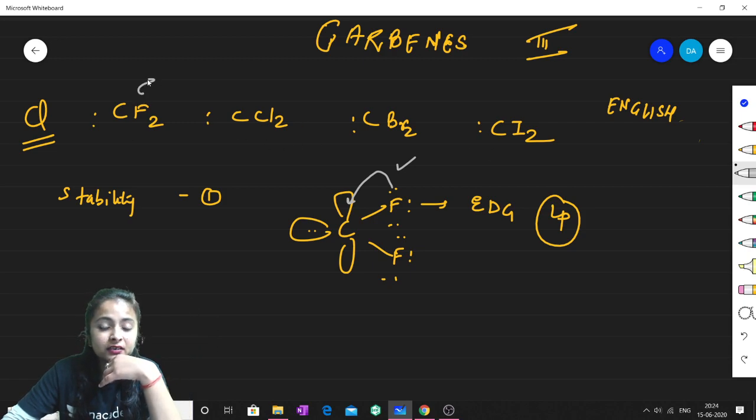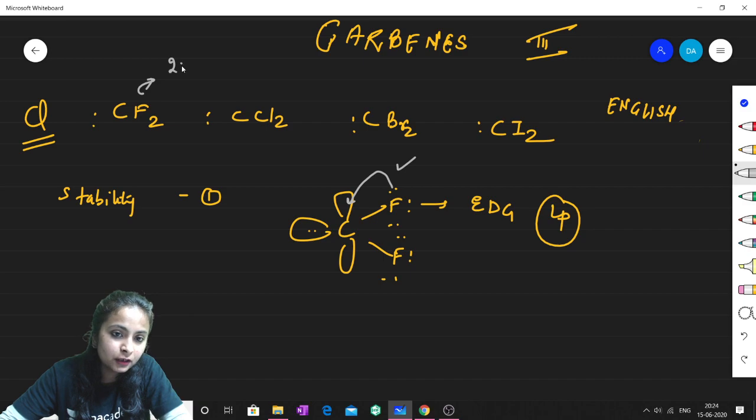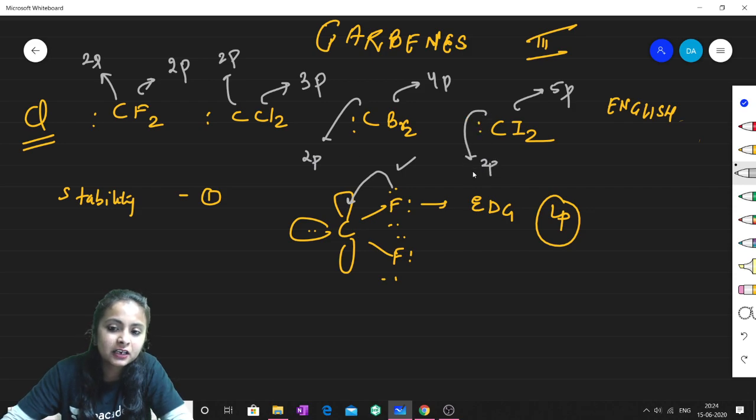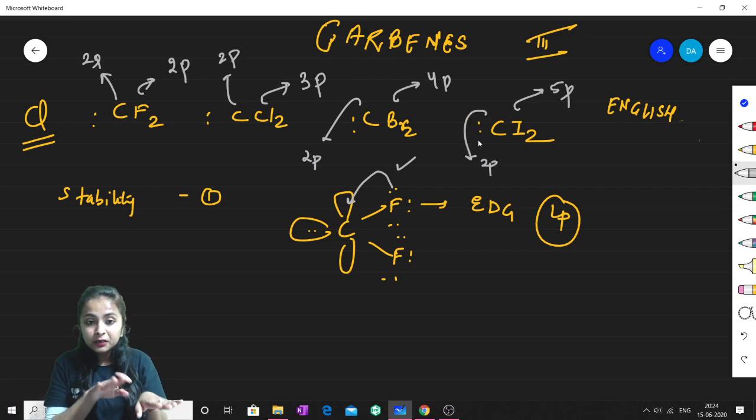This fluorine is part of the second period, so it will have a 2p orbital. This chlorine is from the third period, so it will have a 3p orbital. This bromine is from the fourth period, so it will have a 4p orbital. This iodine is from the fifth period, so it will have a 5p orbital. And this carbon, being in the second period, will have 2p in each case. So there will be interactions like 2p-2p, 2p-3p, 2p-4p, and 2p-5p.